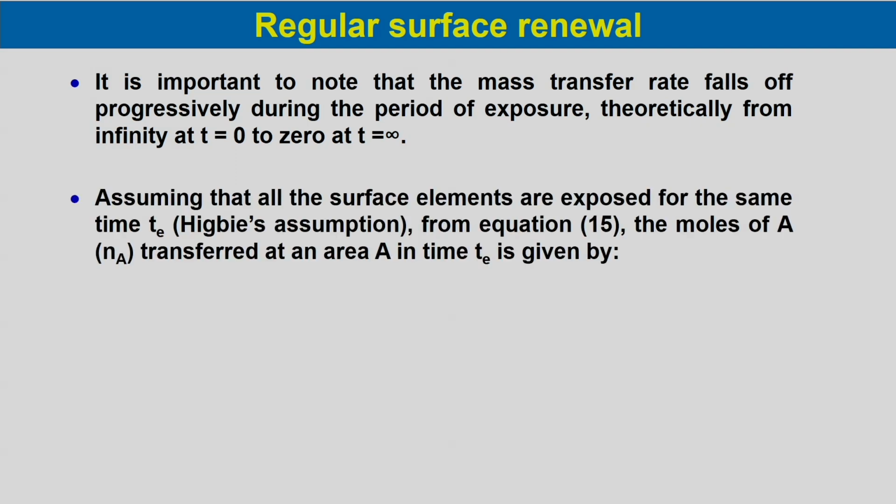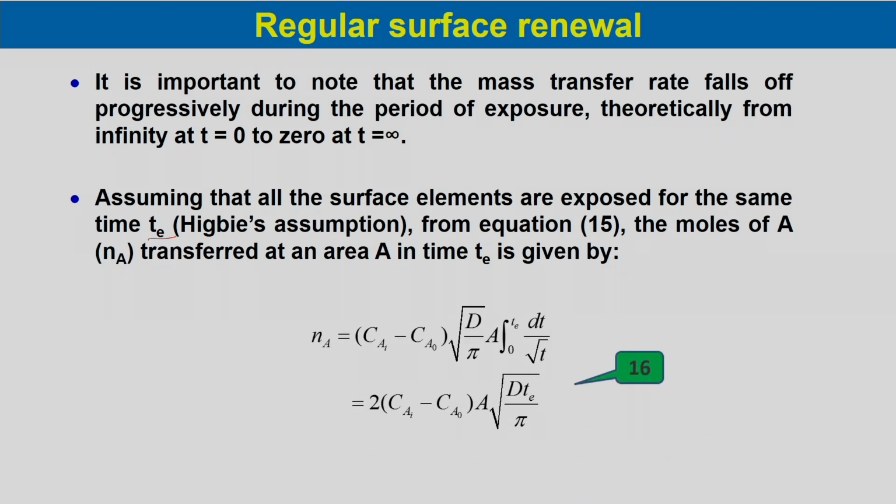Now, assuming that all the surface elements are exposed for the same time, that is Te, that is Higbie's assumption, from equation 15, the moles of A transferred at an area A in time t is given by this. This is the moles transferred with the area and time of exposure A and Te.